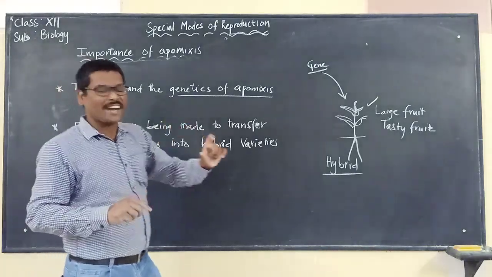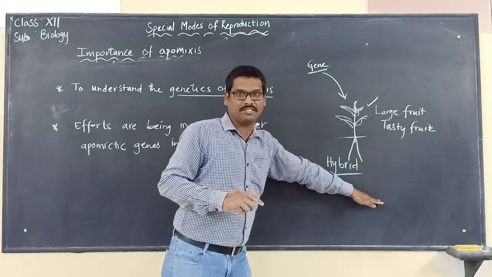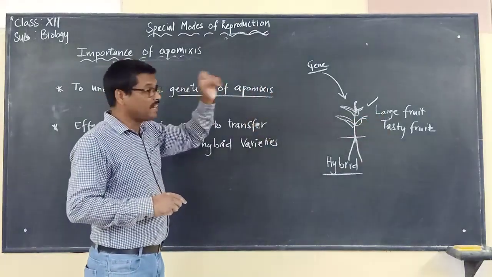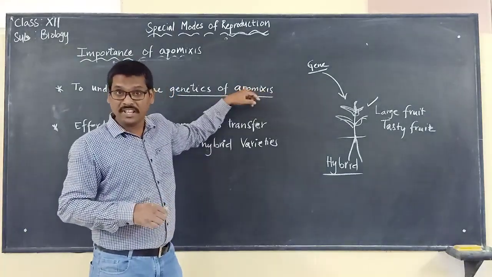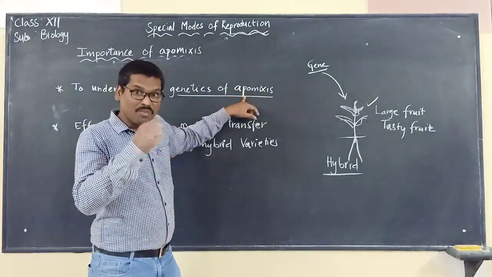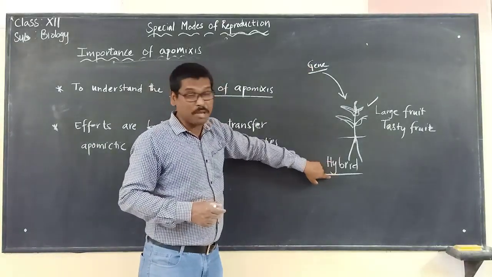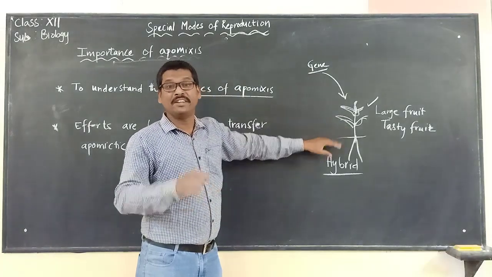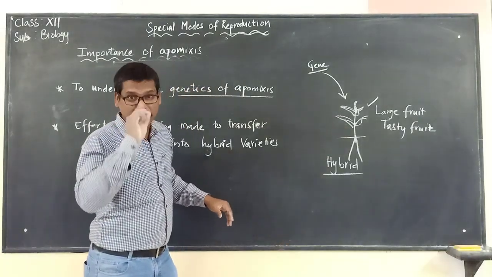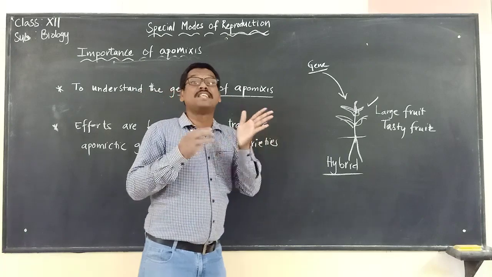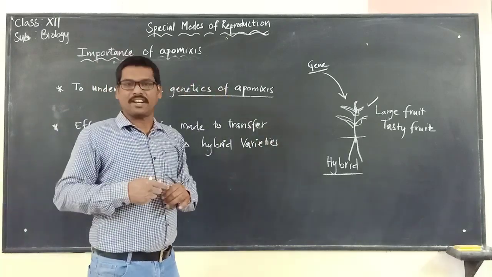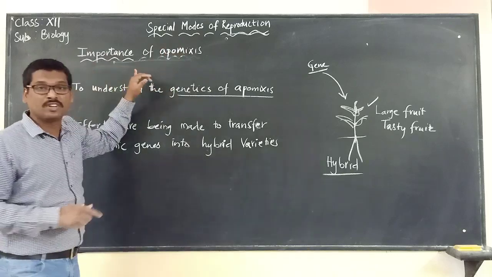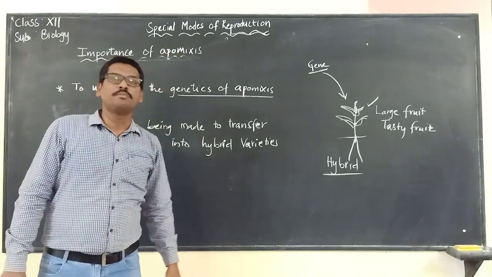They want the same characteristics, large and tasty fruit, to be carried to the next generation. So they are trying to identify the gene responsible for apomixis and introduce it into the hybrid variety, so that from then on, the hybrid variety will produce seeds without fertilization, carrying the same characteristics to the next generation. These are the points to keep in mind when we discuss the importance of apomixis.